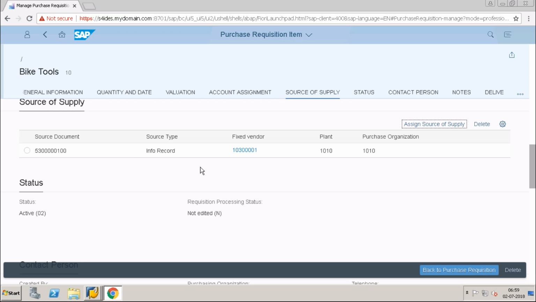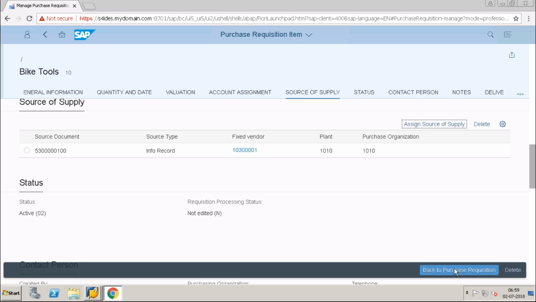So here the simplification is that assigning a source of supply will give you a list of sources. Either it can be an info record, or contracts or outline agreements, or a fixed vendor, whatever it is, it will give you a list. From that list you have the option to choose.